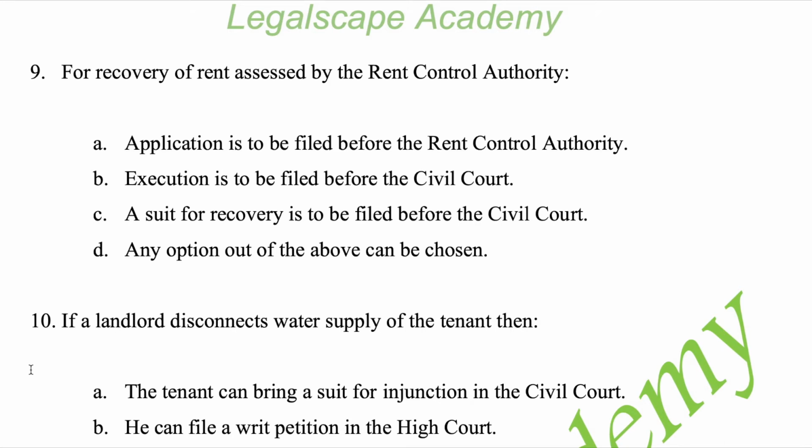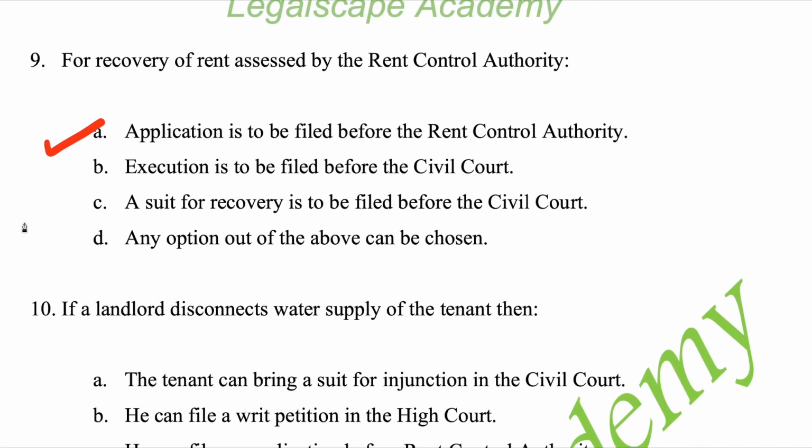Next question. For recovery of rent assessed by rent controlling authority, A. Application is to be filed before rent controlling authority. B. Execution is to be filed before the civil court. C. A suit for recovery is to be filed before the civil court. D. Any option out of the above can be chosen. It's very easy. Correct answer is A. Application is to be filed before the rent controlling authority.